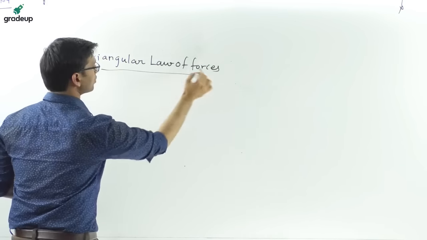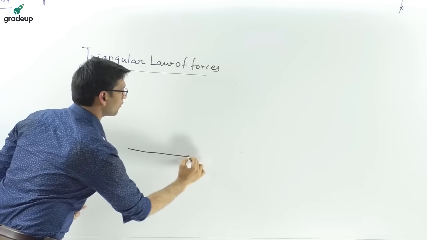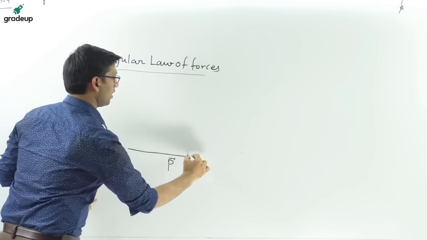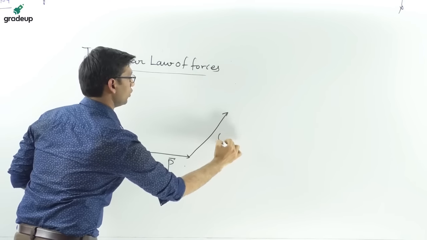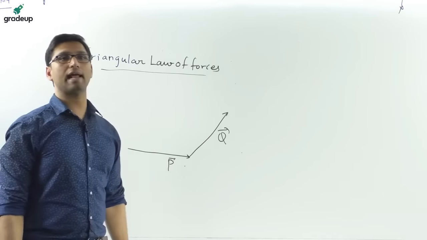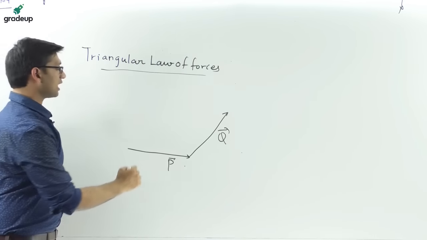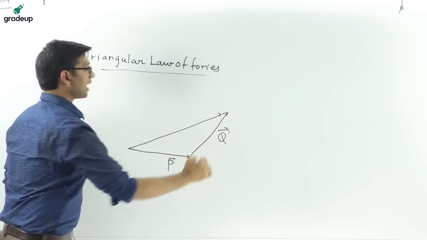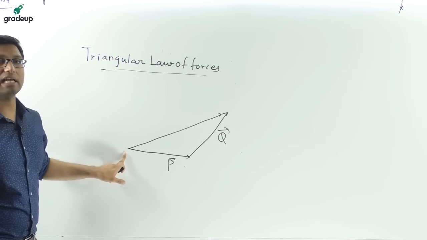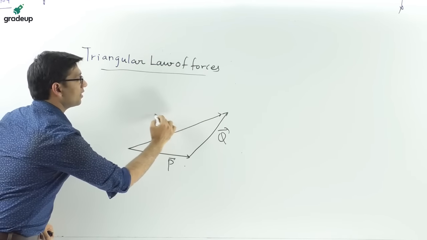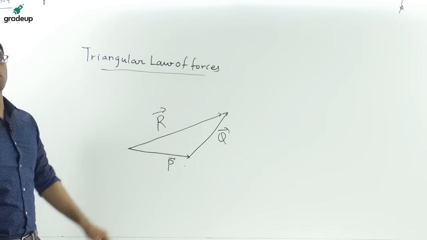Suppose there are two forces, force P and force Q, which are represented by the sides of a triangle. The closing side of the triangle, taken from the initial point to the final point, represents the resultant of the two forces.